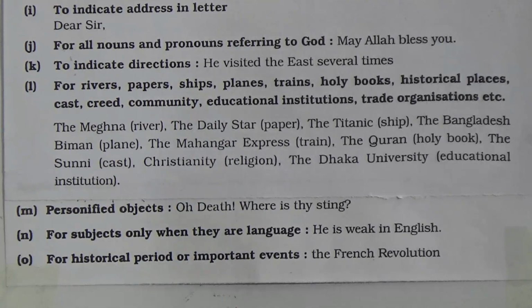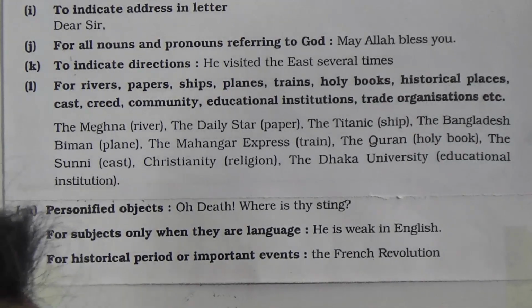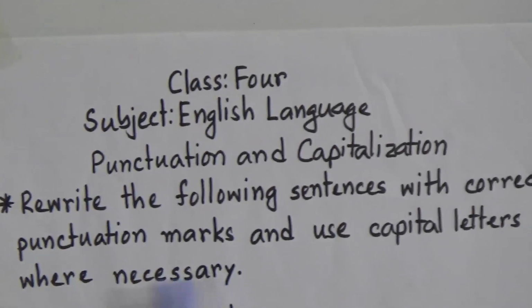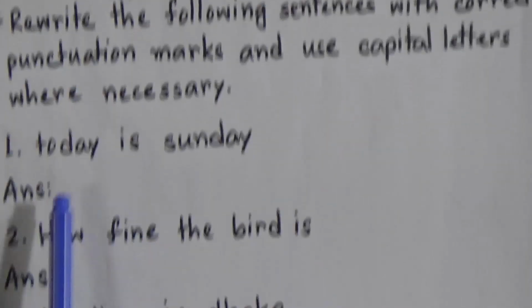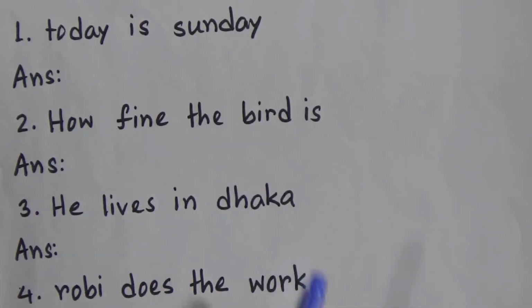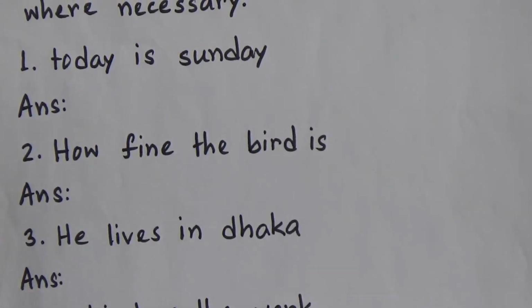So now we will do some exercises. Now look, rewrite the following sentences with correct punctuation marks and use capital letters where necessary. Now look at the sentence, there is no punctuation mark. So we need to rewrite these sentences. We will write these sentences again in a correct order. We will use punctuation marks and we will use capital letters where necessary.